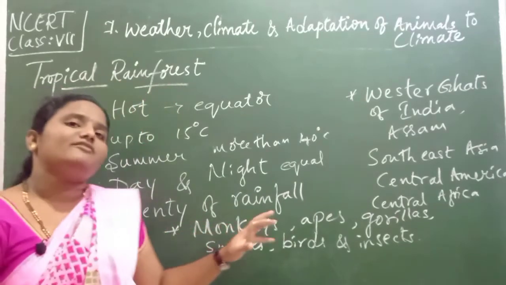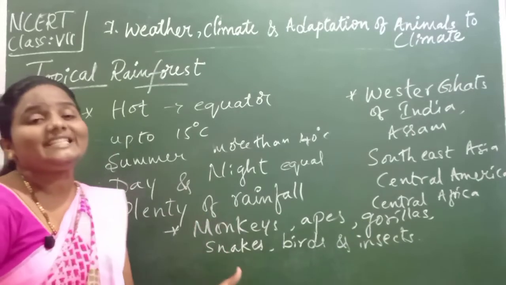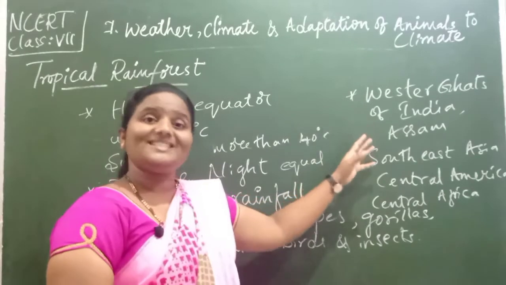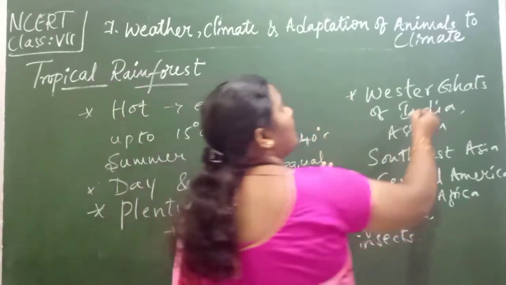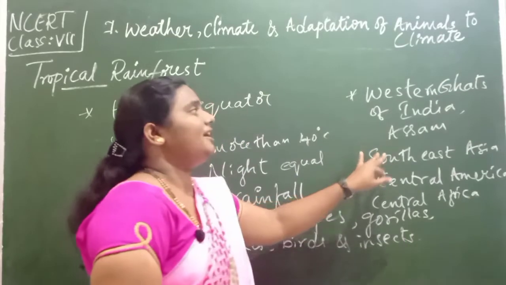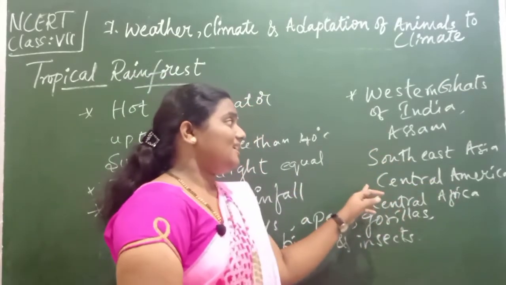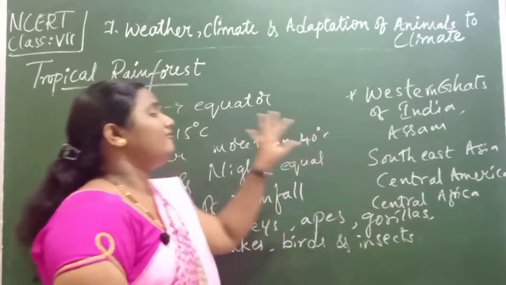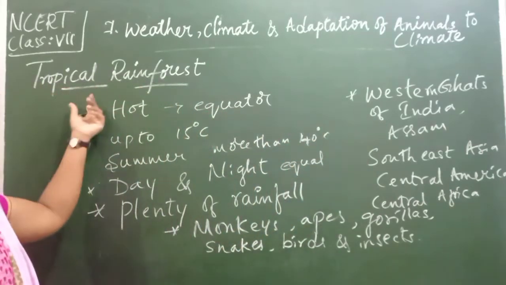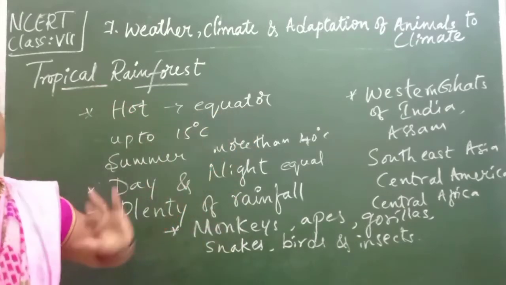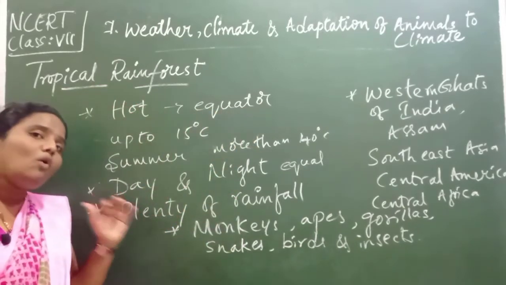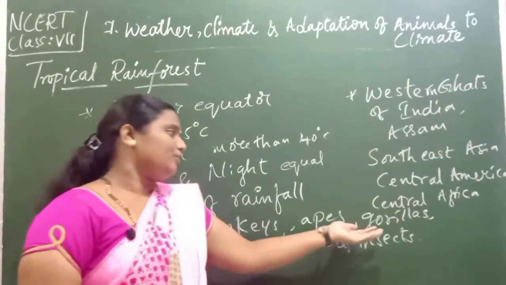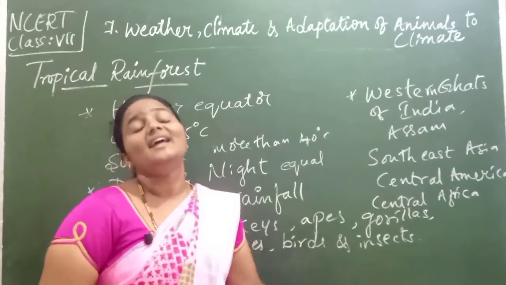And one more interesting feature is that we receive plenty of rainfall. The commonly found regions are the Western Ghats of India, Assam, Southeast Asia, Central America, Central Africa. That type of climate, tropical rainforest, we can see in those places. And the popularly known animals which we can find easily here are monkeys, apes, gorillas, snakes, birds, and insects.